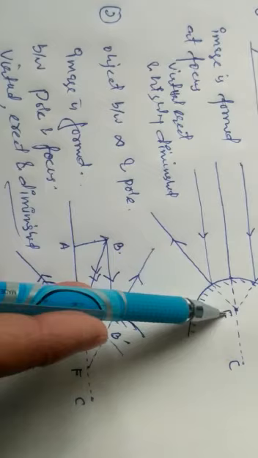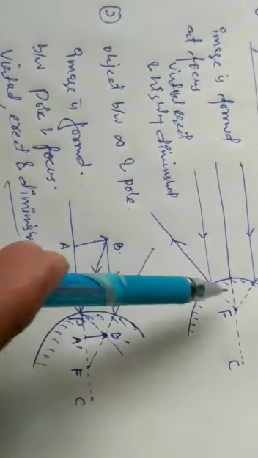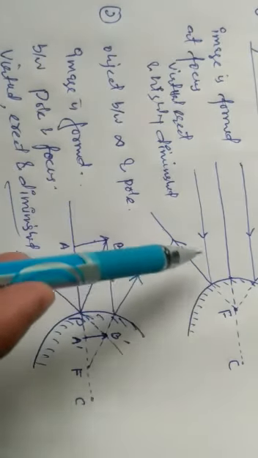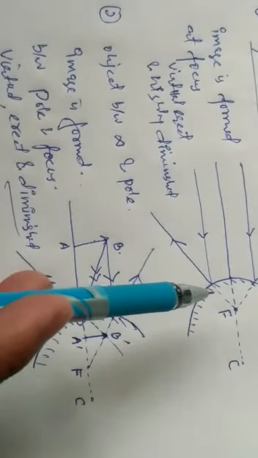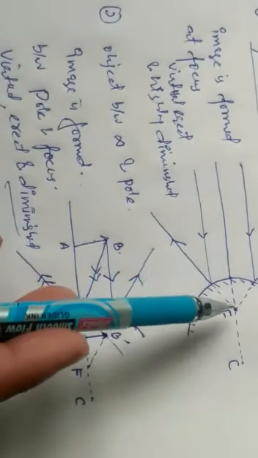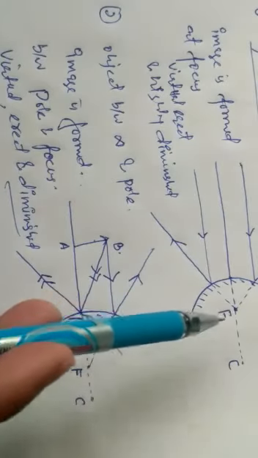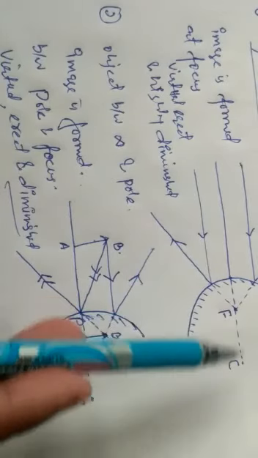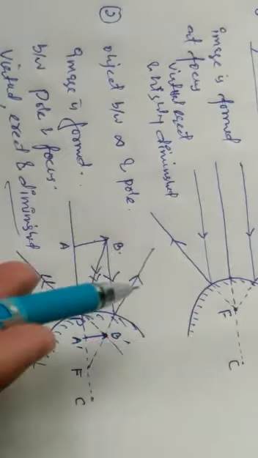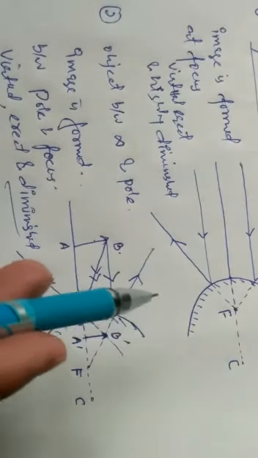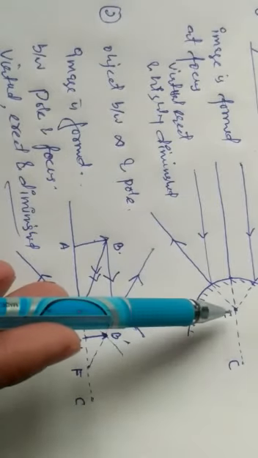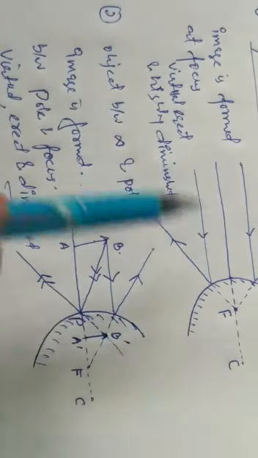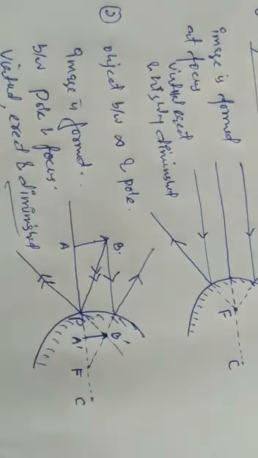Sometimes it is asked in higher competitive examinations that if a convex mirror has a focal length of 15 centimeters, what is the maximum distance up to which it can focus? The maximum distance it can focus up to is 15. It can't focus up to 16 or 15.1 or something else, but it can focus 14, 13, 12, 9, 8, everything, but it can't focus above 15 centimeters. So these were the two cases that we have discussed.